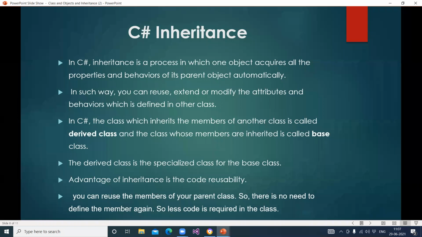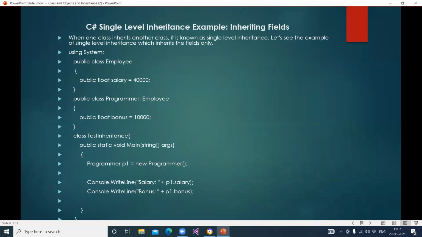You can reuse the members of your parent class, so there is no need to define the members again and again. So less code is required in the class. This you have to remember: the advantage of inheritance, why we are using inheritance. So this is single level inheritance.